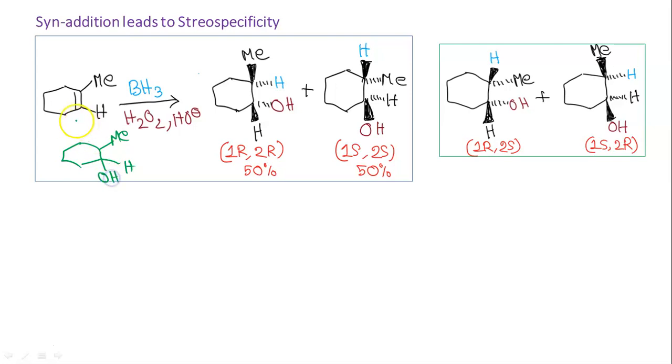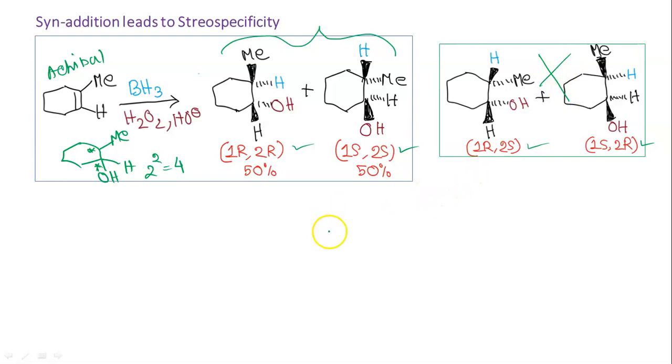Now if you compare the starting material, it is achiral. But in our product, there are two chiral centers. Now when there are two chiral centers, 2 to the power 2, we can expect a total of 4 types of compounds. So these are the 4 possibilities mentioned here with the structure. But we will get only the first pair. So this pair we will get, but we will not get this.